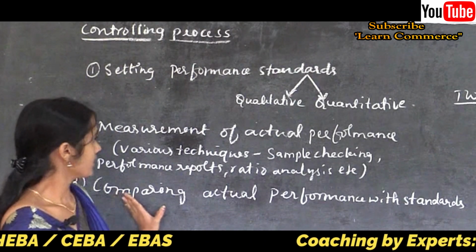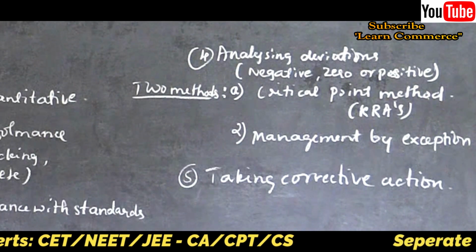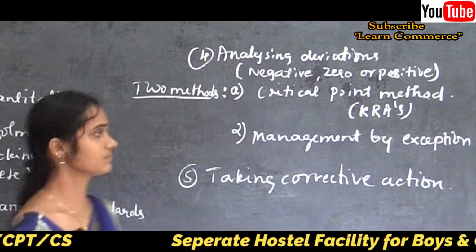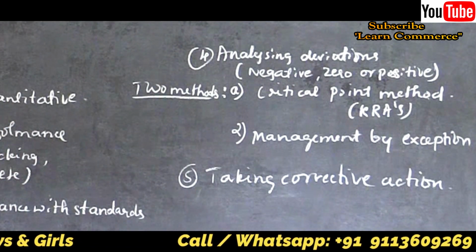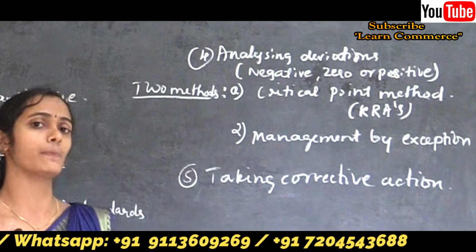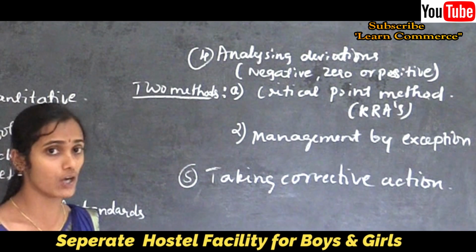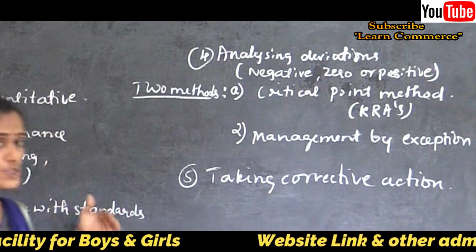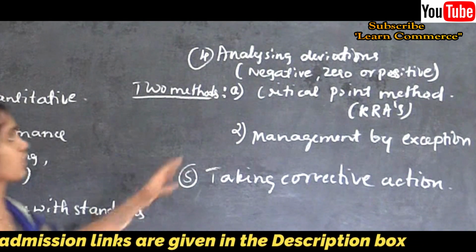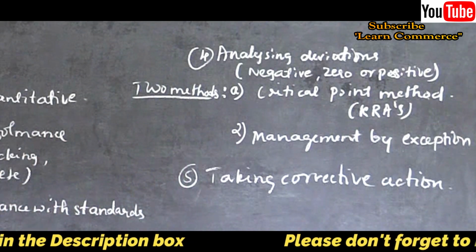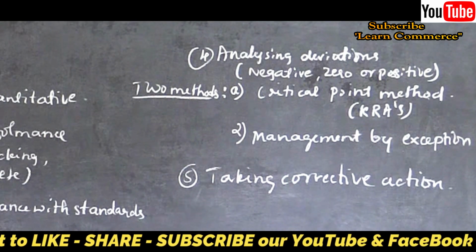So this is the fourth process of controlling. The next is analyzing deviation. The controlling process involves comparing the actual performance of an individual with the set of standards to find out the deviation, and it helps to take corrective action at the right time to avoid the company from loss. So when comparing the actual performance with the standards, we find out some deviation.